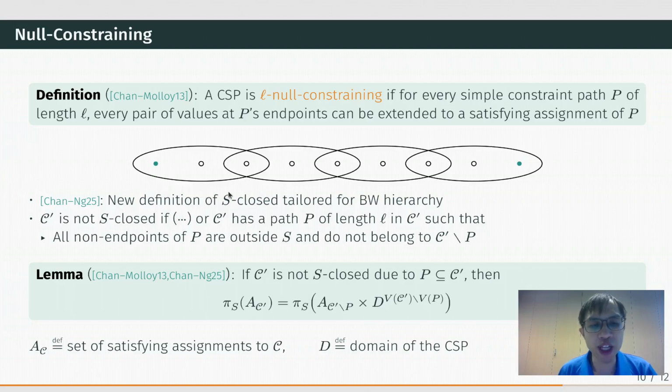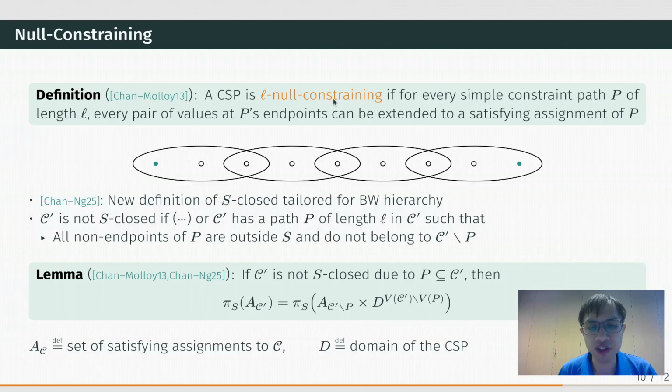We give a new definition for when a collection of constraints C prime to be not S-closed. A sufficient condition for it to be not S-closed is that it has a path of length L so that all the non-endpoints of the path are outside S, and these non-endpoints also do not belong to any other constraints in C prime. Of course, this definition here is meant to take advantage of the null-constraining property.